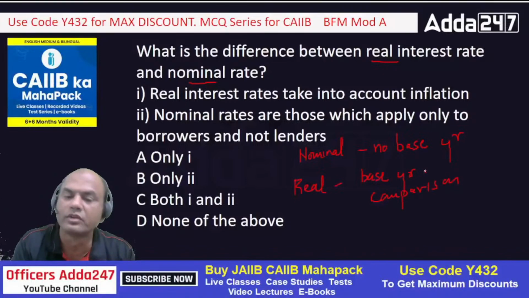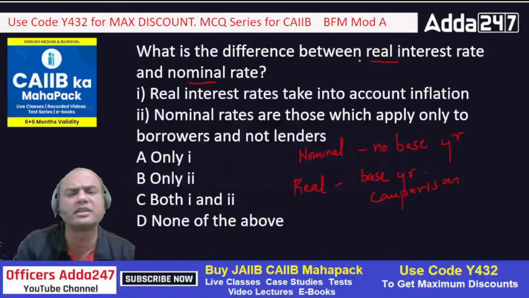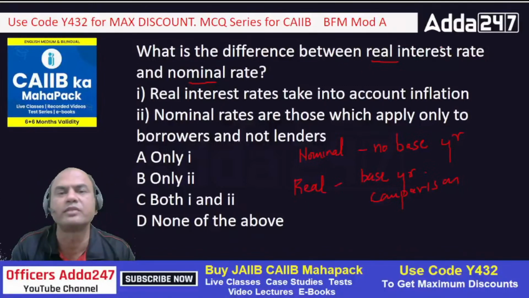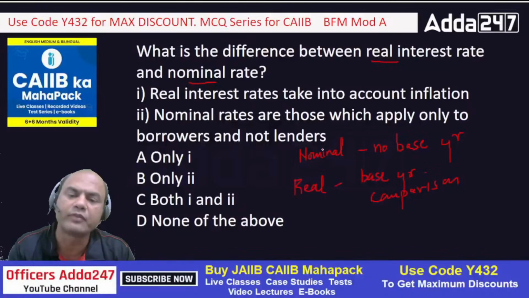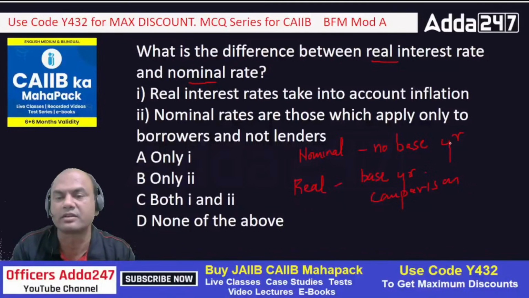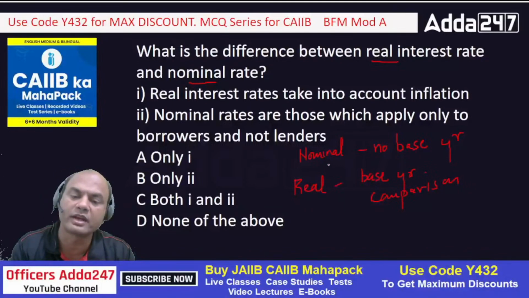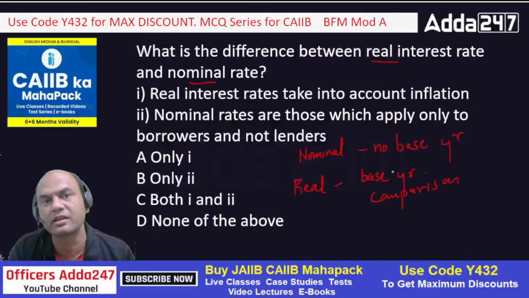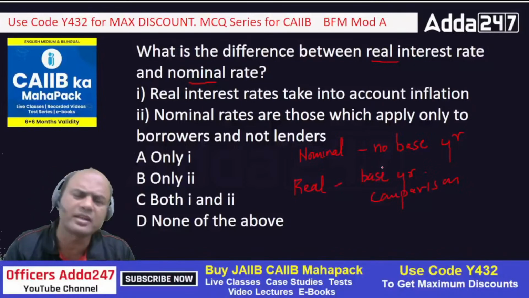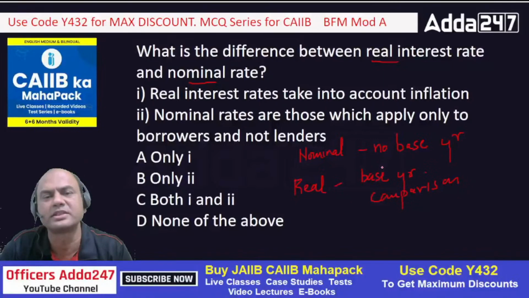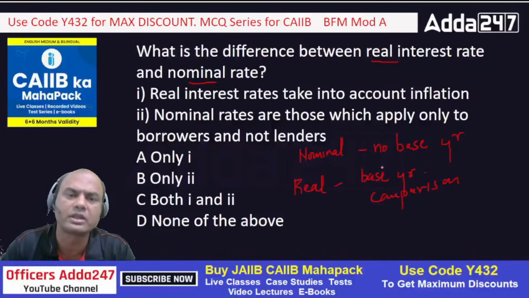So in the case of interest rate, inflation, everything, I have nominal inflation and real inflation, nominal interest rate and real interest rate, but it means one and the same thing. Whenever I talk of nominal, it means no base year. Whenever I talk of real, I compare my present figures with the base year. The base year can be anything. Here, the Government and RBI together decide on the base year.